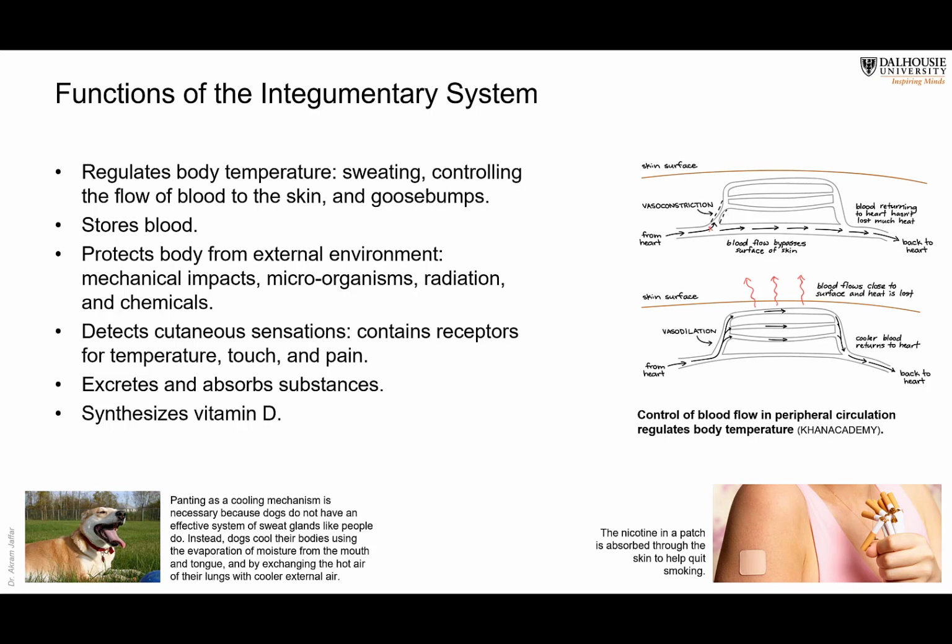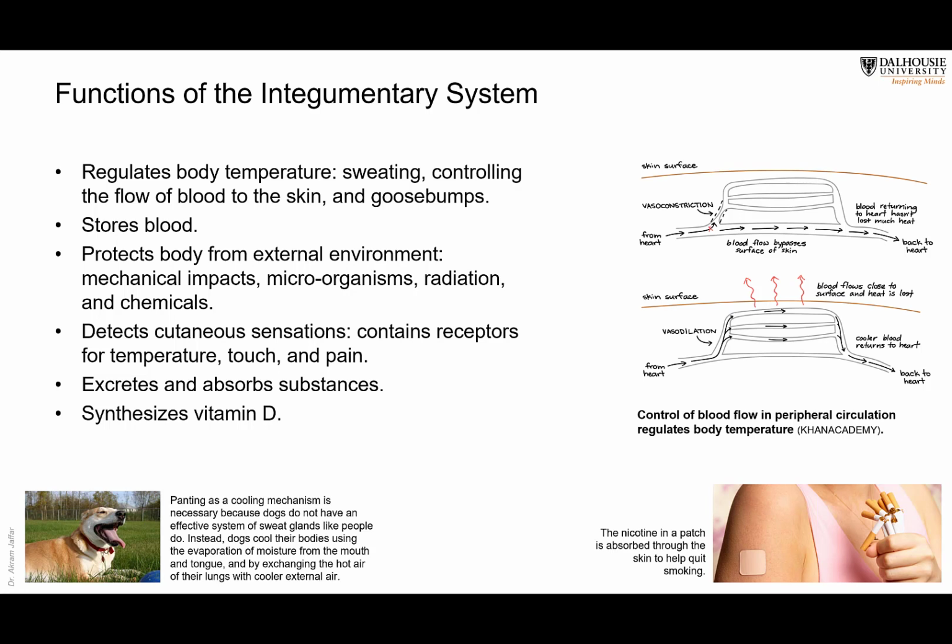So controlling the blood flow of the skin, and also controlling the erector pili, which causes the goosebumps, and a layer of insulating hair. All these are methods or structures that do that. Sweating, like you know that dogs, for example, don't have sweat glands, and that's why in order to control their temperature, they pant, so as to use the mucus glands that are present in the mouth and the tongue, and also to exchange the hot air in the lung. The reason is that they don't have sweat glands like humans.